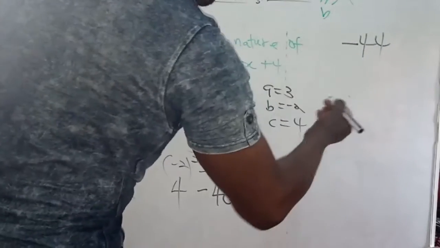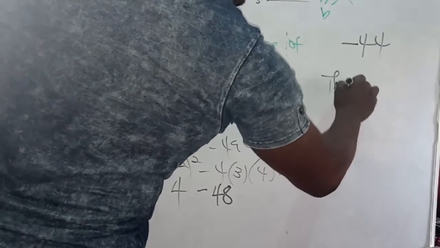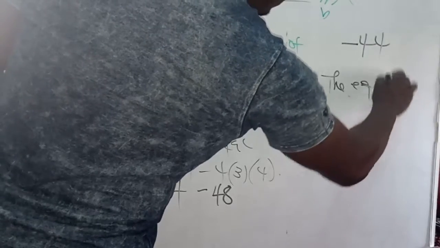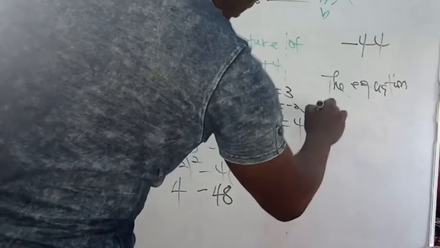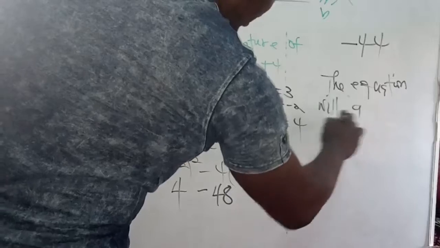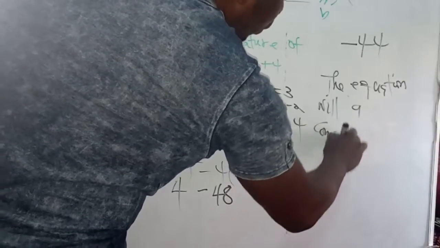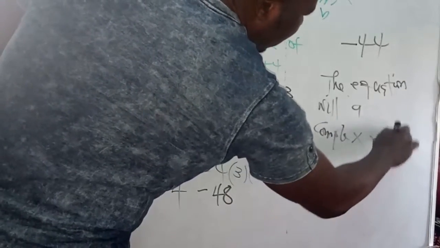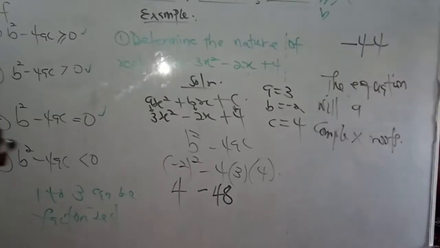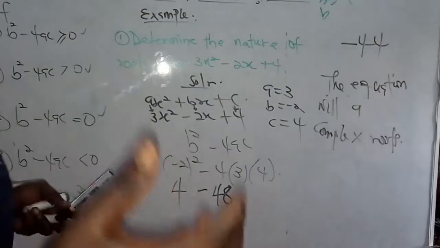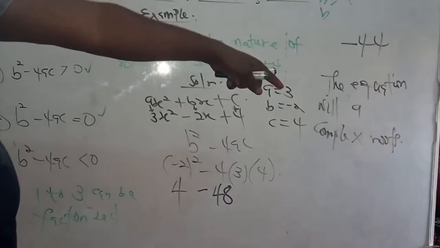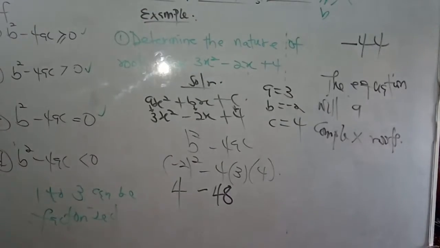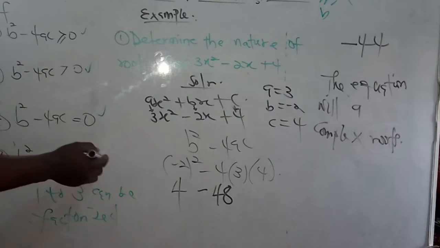So per the result, the equation will have a complex root. So we have identified the nature of the root, and we know that this case is tantamount to D.